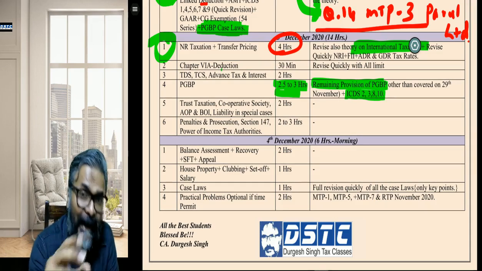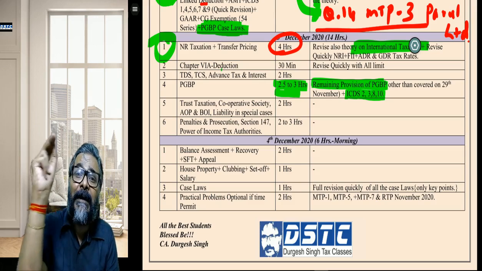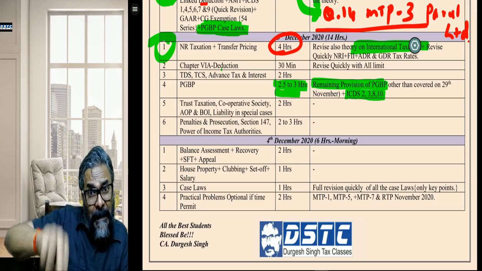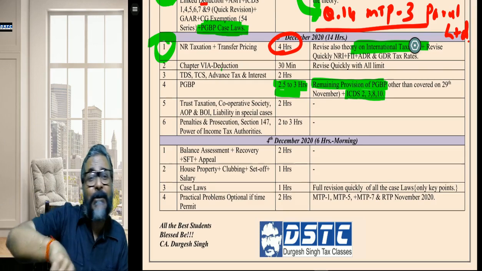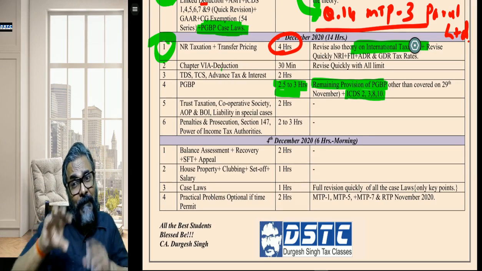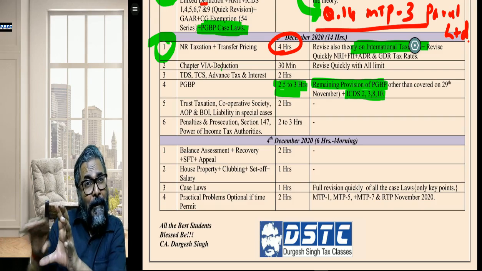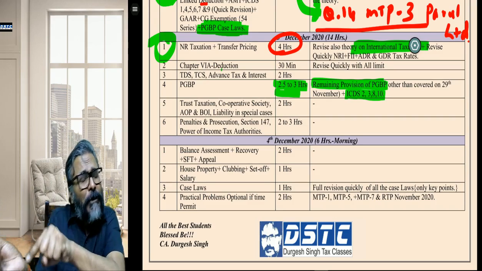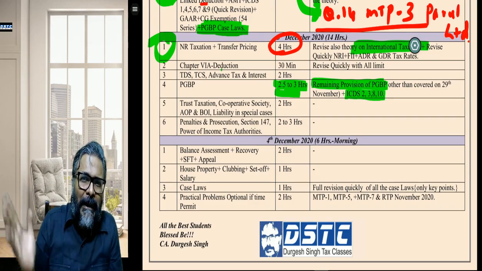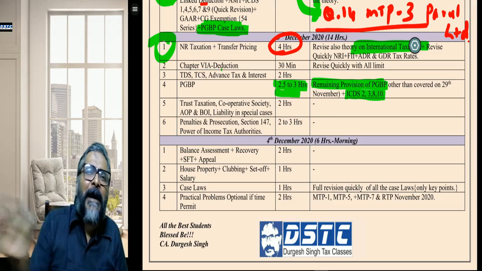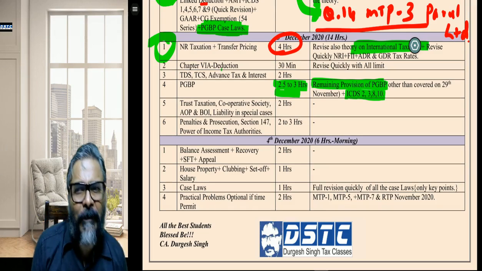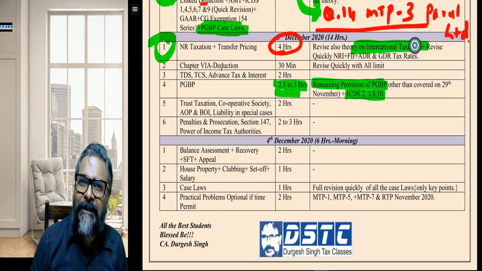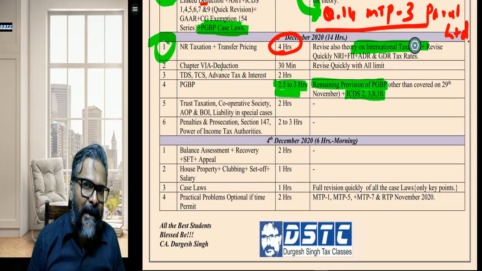Penalty 270A, 271AA, the interplay between them: if 271AA is applicable, then 270A is not applicable, as well as on the portion of the income on which 271AA is applicable, on that portion 270A is not applicable. And some miscellaneous penalties, students, like for tax audit, not maintaining the books of accounts. Just ensure to cover those at that point of time.